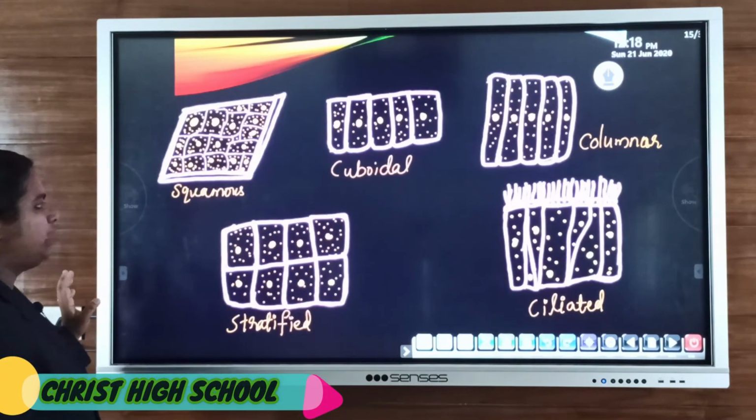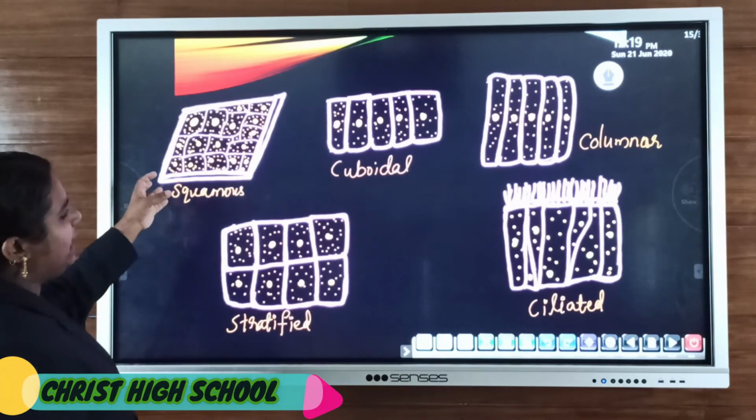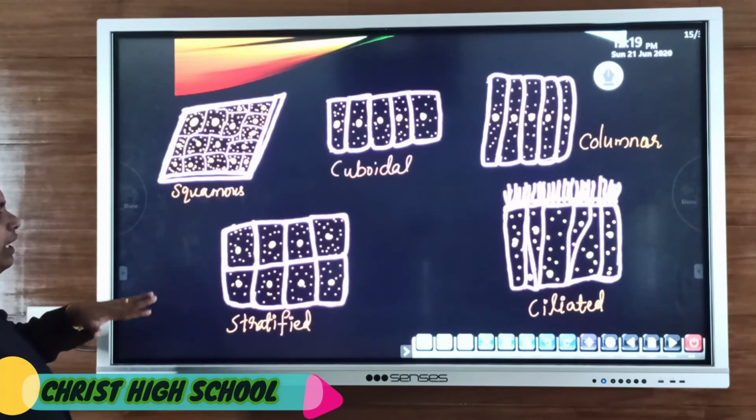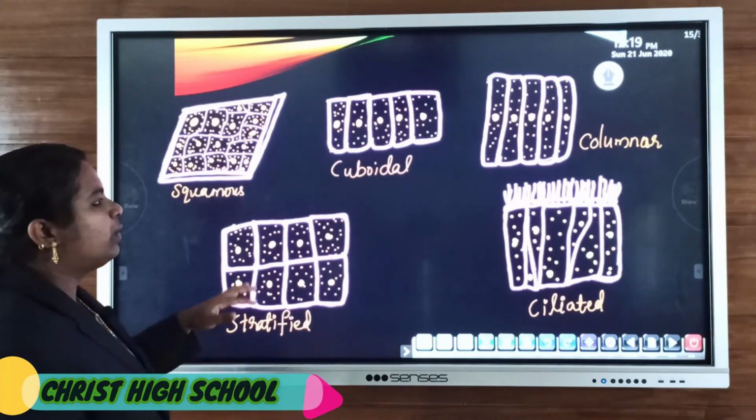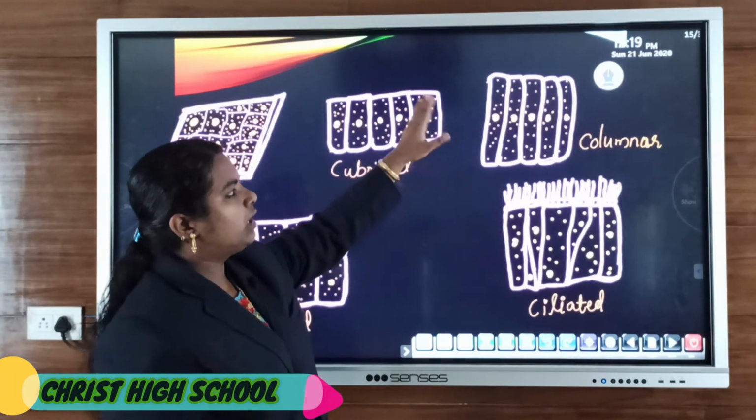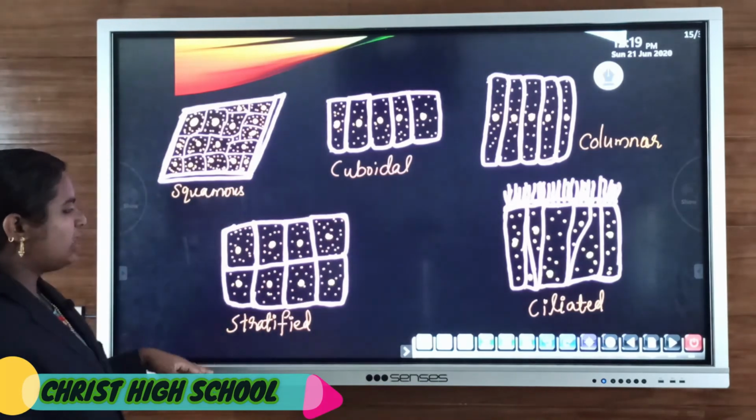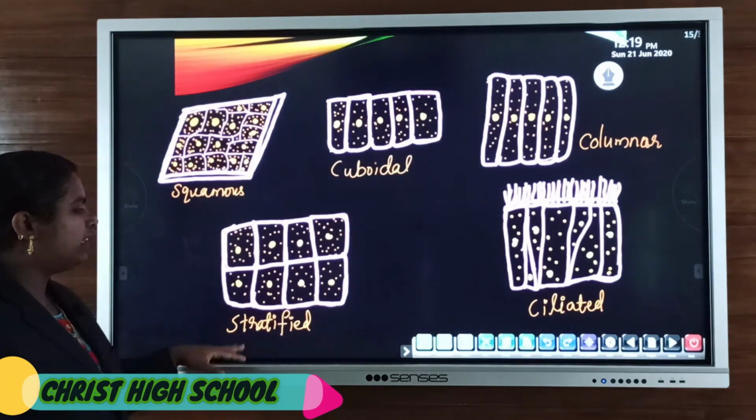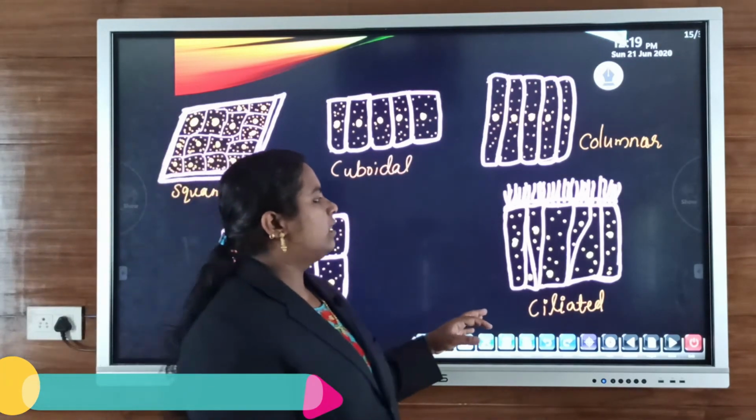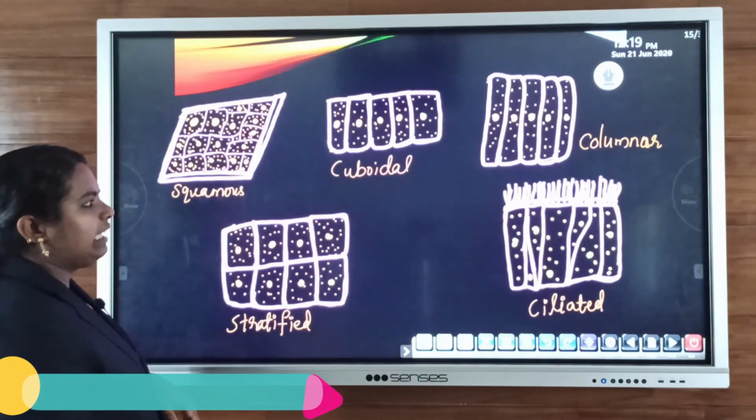showing different types of epithelial cells. Squamous epithelium looks like the arrangement of tiles on a floor. The second one, cuboidal, has a cube-like shape. Then columnar, a long cylindrical shaped structure, that is columnar epithelium. And this is stratified, meaning many layers, not only one layer, 2 or 3 layers. And ciliated: small cilia are present in ciliated epithelium.